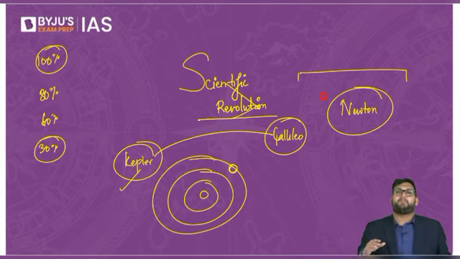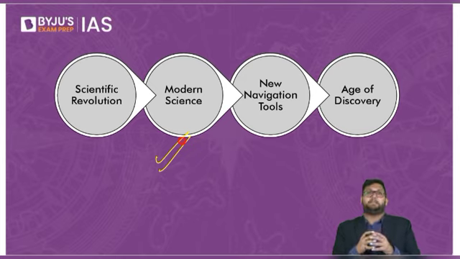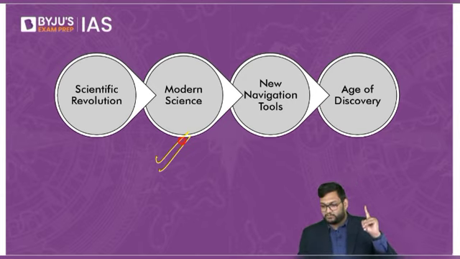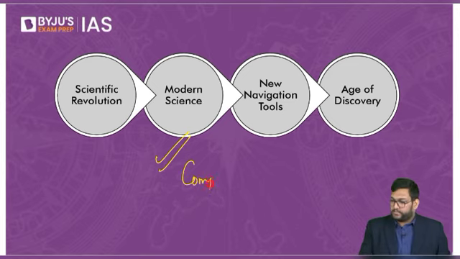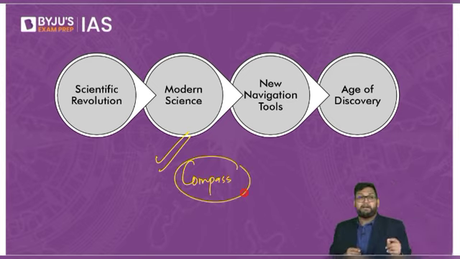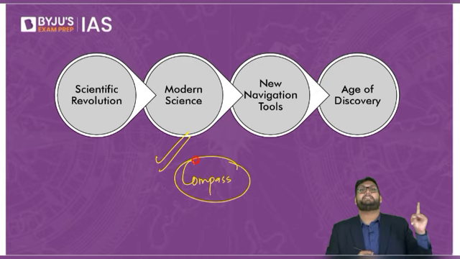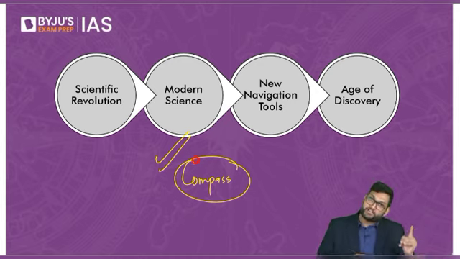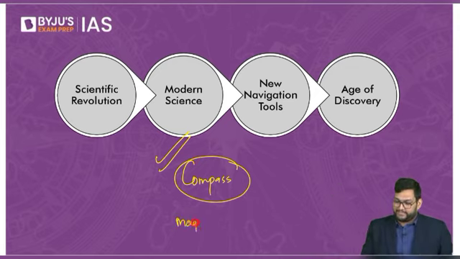And with the scientific revolution, we have the rise of the era of what we call modern sciences. And modern sciences in turn create a very important navigation tool. What is that important navigation tool? Kepler is a scientist. Yes, very good, Samrat. The compass. The compass using the magnetic field is able to show what is the direction in which you are going. But an important subsidiary to the compass is something called the magnetic needle. What does the magnetic needle tell you?